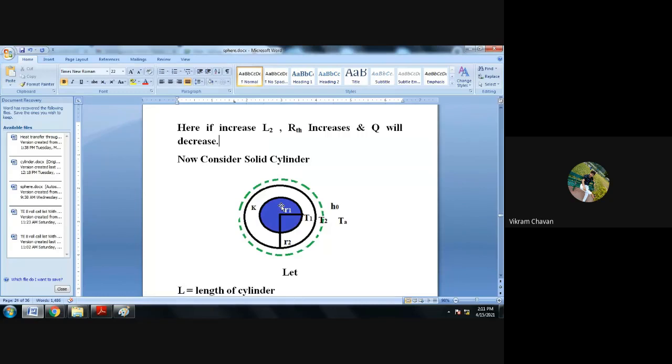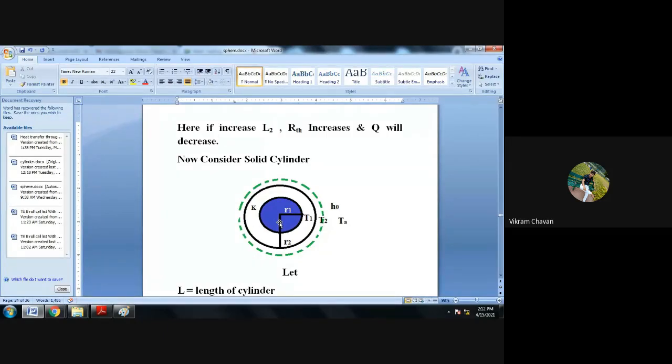That is nothing but cylindrical geometry. So the blue colored circle is the solid cylinder. You can show it by hatching lines also, so you will come to know that this is the solid one. The solid cylinder has radius R1.